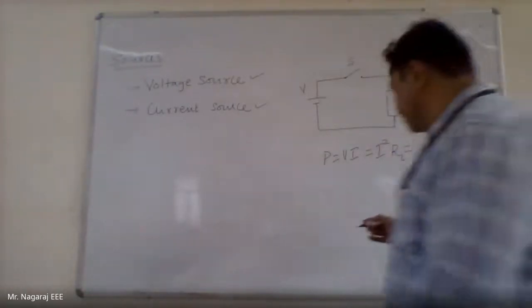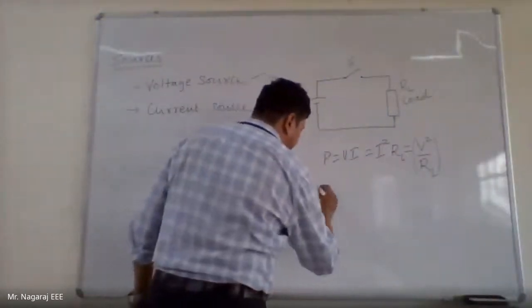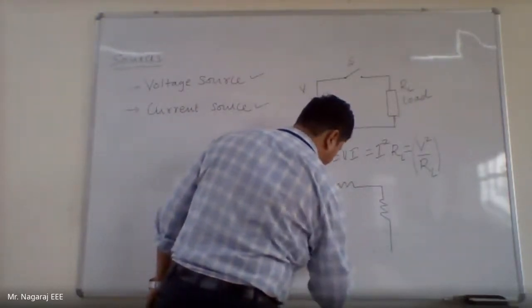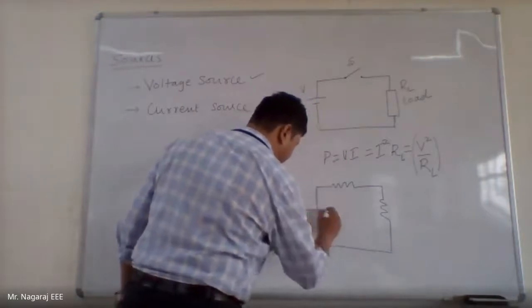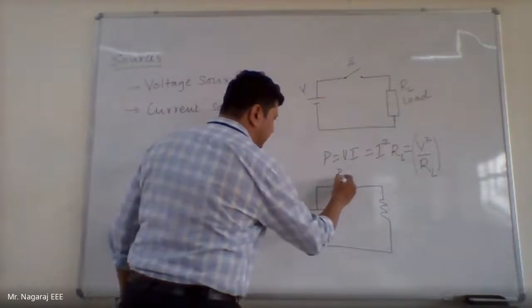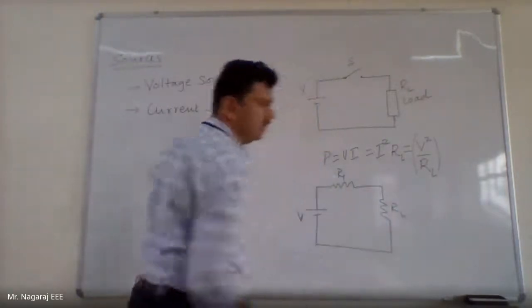If I give you some other circuit, this is V, let this be R1, and now this be RL.